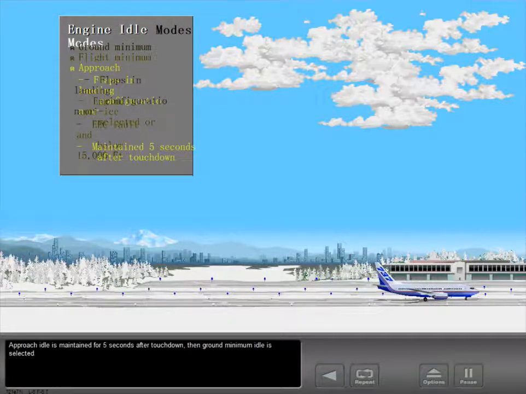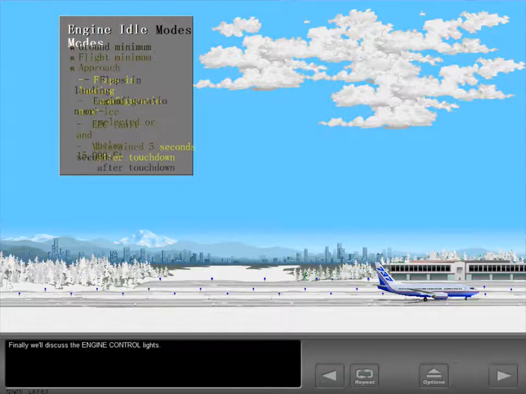Approach idle is maintained for 5 seconds after touchdown, then ground minimum idle is selected. Finally, we'll discuss the engine control lights.